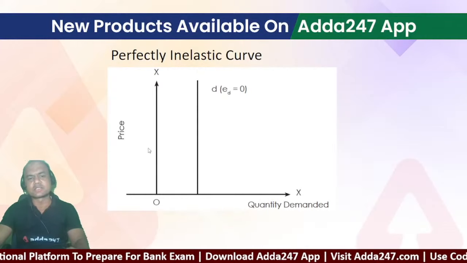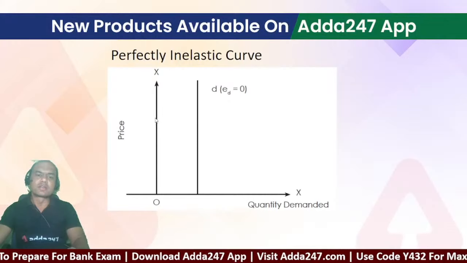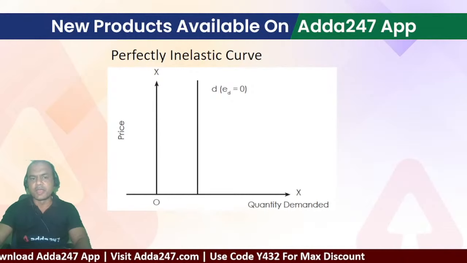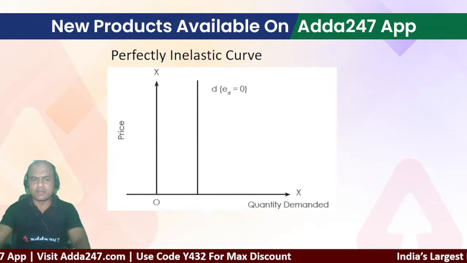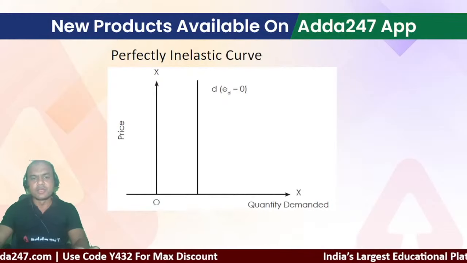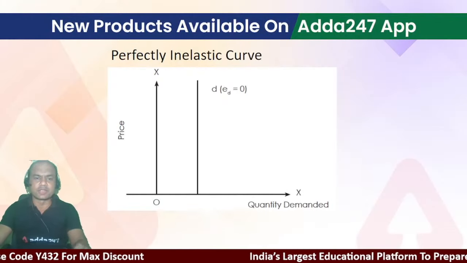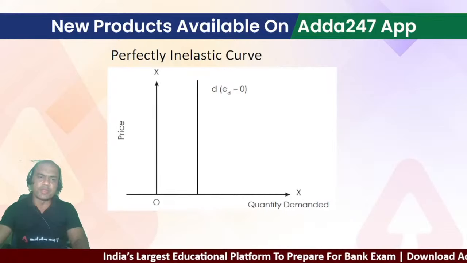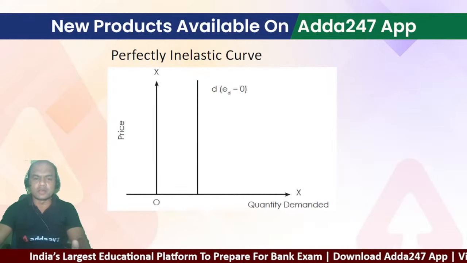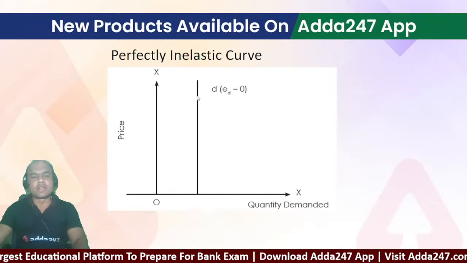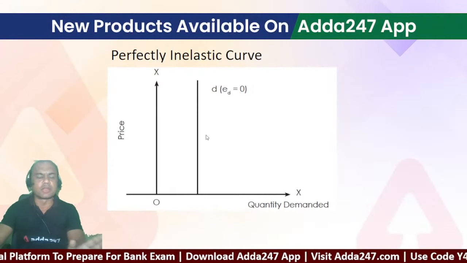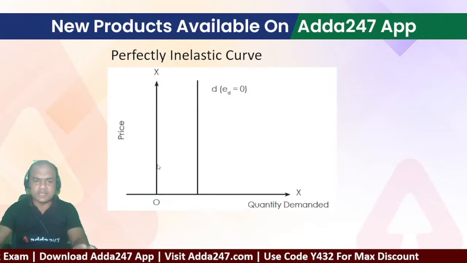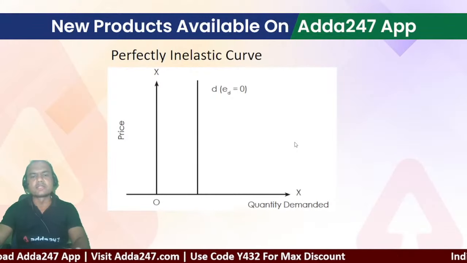What are the examples for this? Okay, I'll give you an example. Today if I tell you I'm having one black and white television, and I want to sell it, would you like to buy it? Even if I decrease the price, previously it would be selling at roughly 1000 or 500. Even if I give it to you at 10 rupees, will you buy it? No. Why? Because this black and white TV is outdated now. So the commodity whose demand is totally outdated has nothing to do with price. At that time, even if you decrease the price, the quantity demanded won't increase at all.